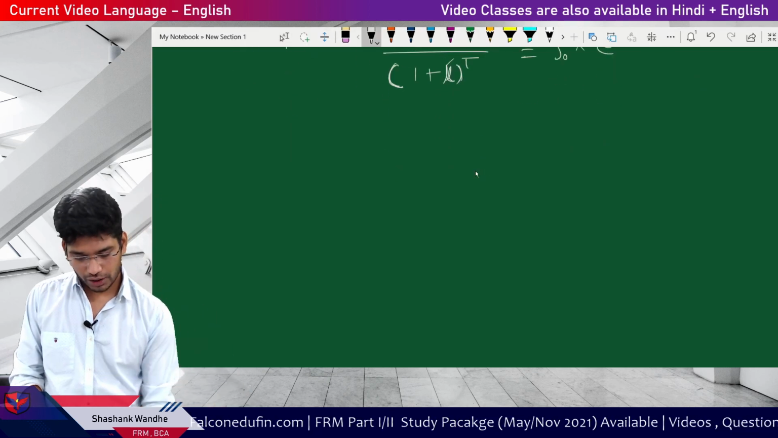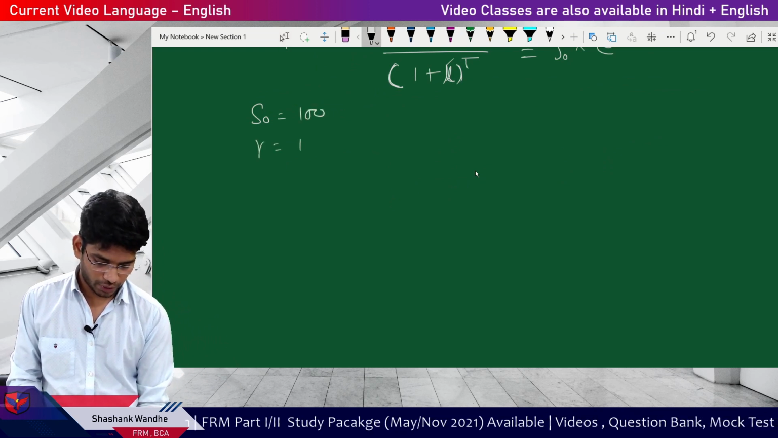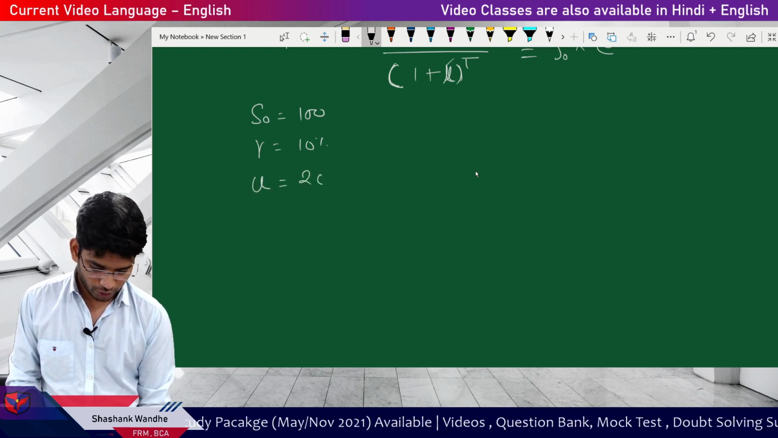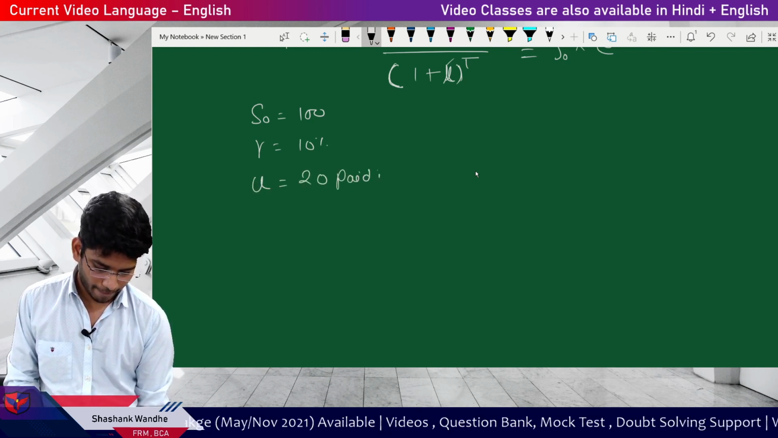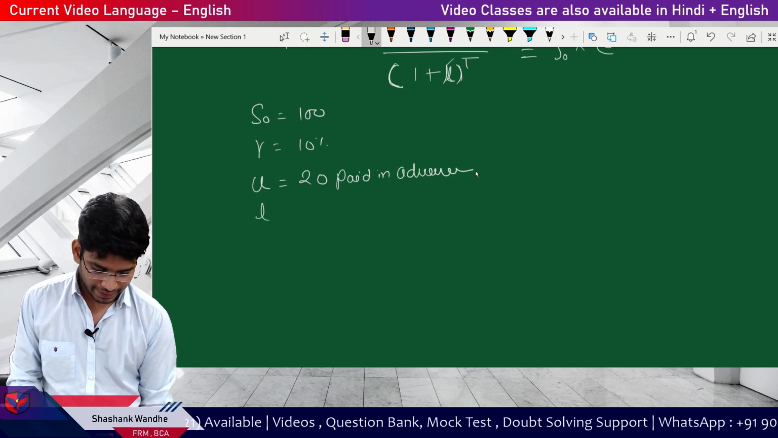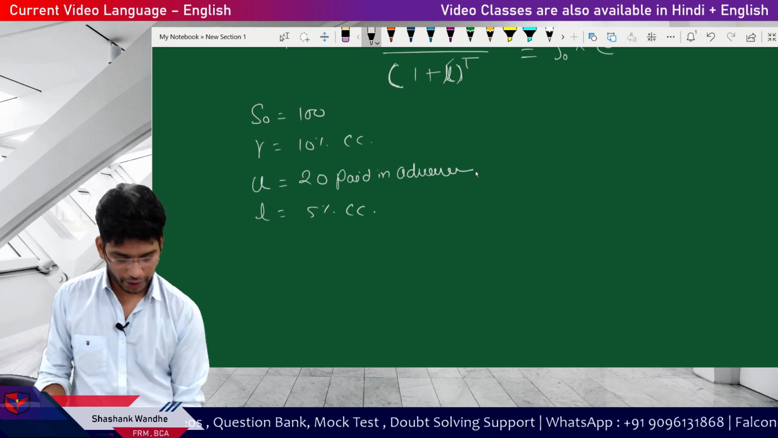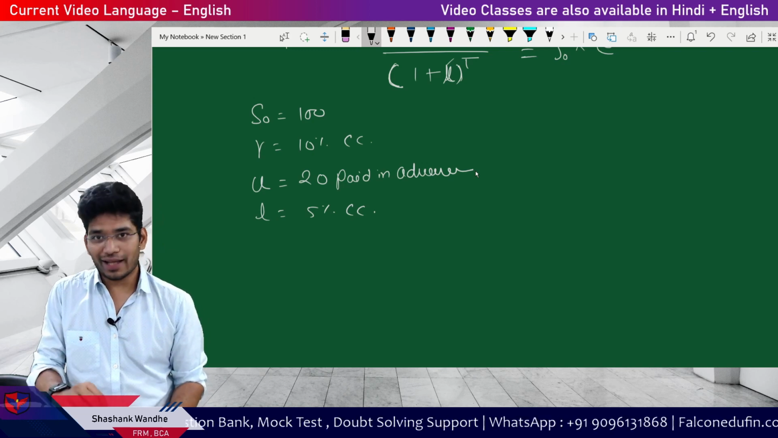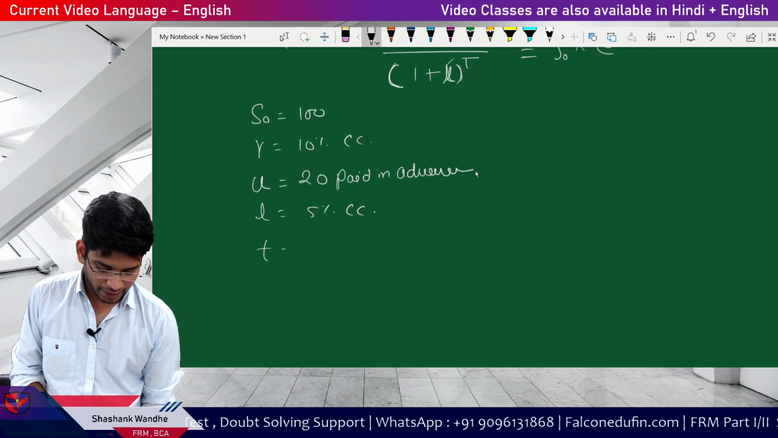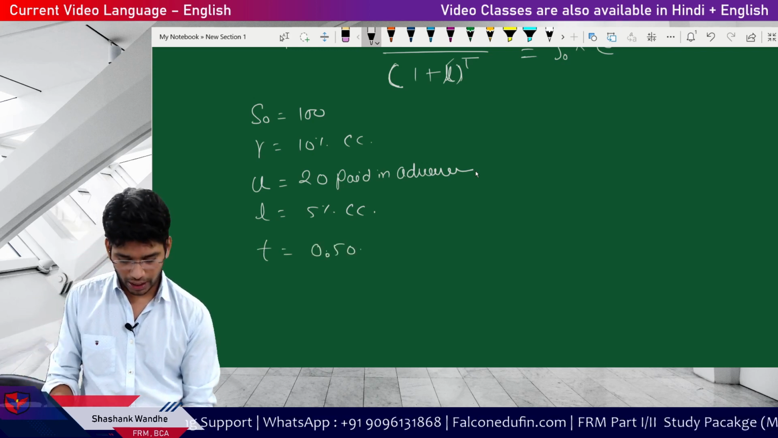Now we'll take one illustration. Again, we will go with the same illustration. S0 is equal to 100, R is equal to 10%, storage cost 20 paid in advance, then lease rate is 5% continuously compounded. So I am assuming it is continuously compounded. And then time period is, here we will change the time period to 0.50. Okay, and let's do the calculation.